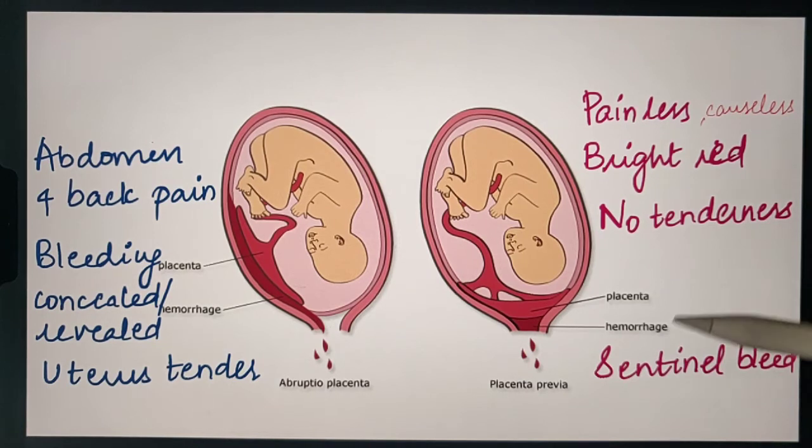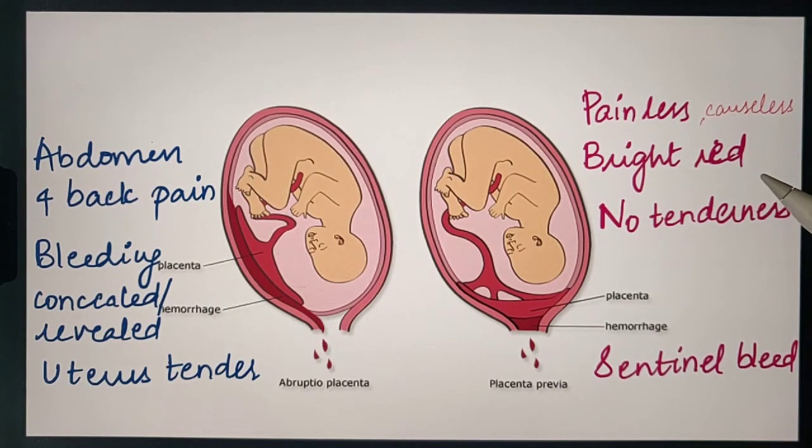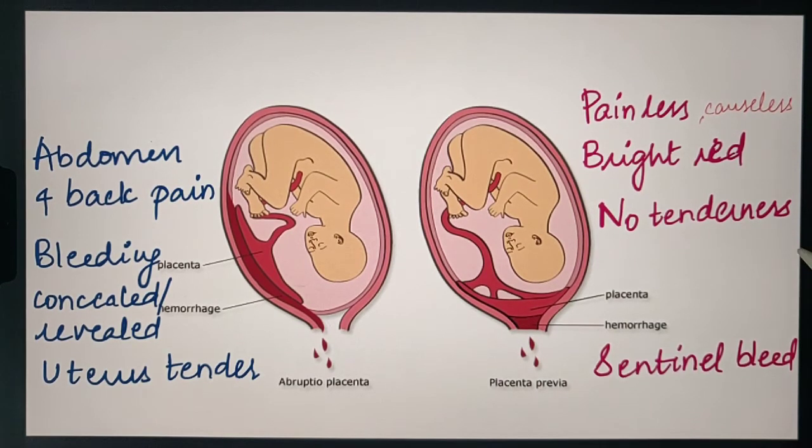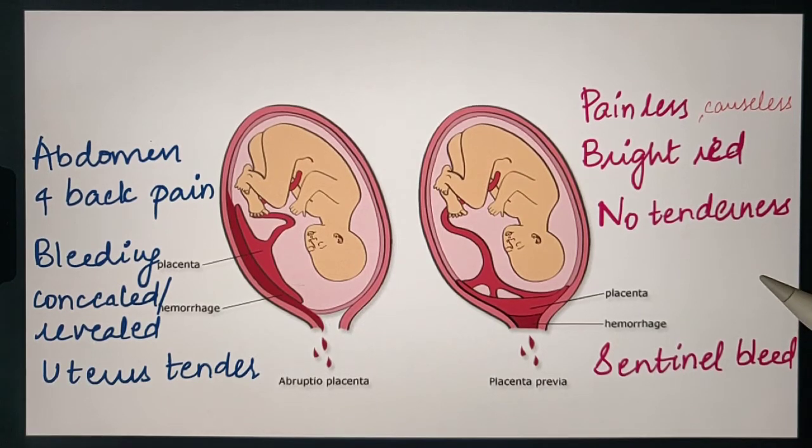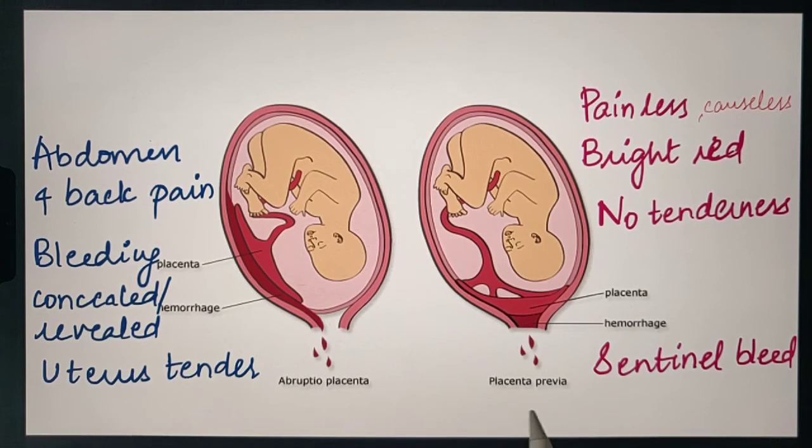So as we have discussed regarding the bleeding, what is the manner of the bleeding? The bleeding in placenta previa is painless and most probably causeless. It is bright red in color and there is no tenderness on the uterus. There are many causes of antepartum hemorrhage, that is hemorrhage occurring even before the delivery of the fetus. One of the important causes of antepartum hemorrhage is abruptio placenta as well as placenta previa.